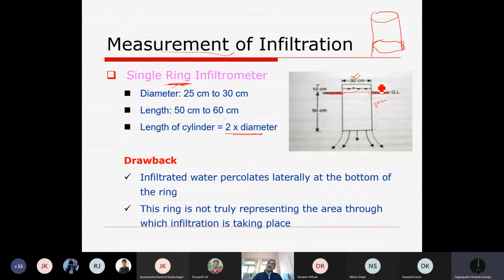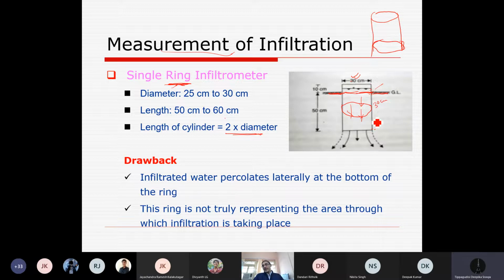And we measure the rate of loss of water head inside the cylinder. That is, per unit time, the depth of water removed from this flooded condition is simply entering into the soil. This is the method of measuring infiltration by using a single cylinder or single ring infiltrometer, as it is called.